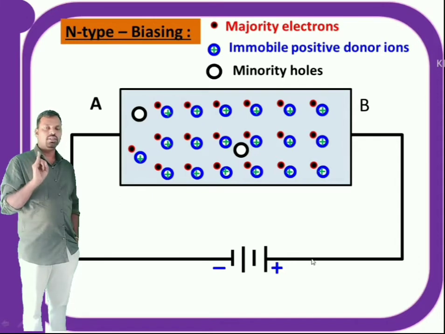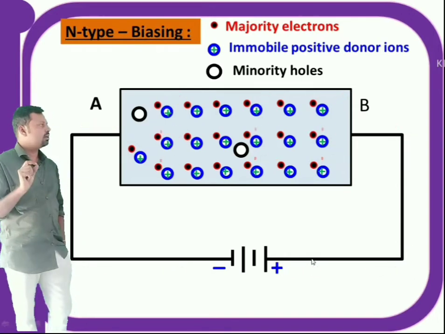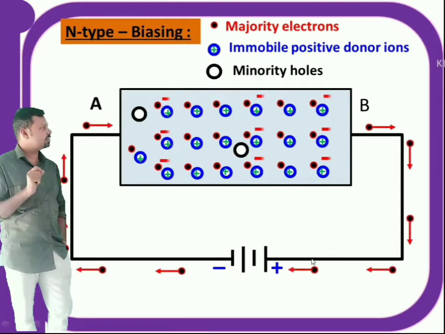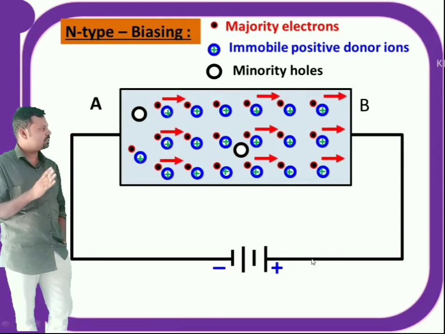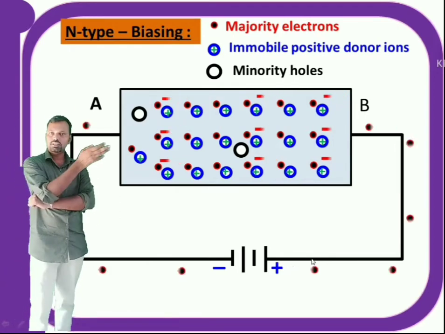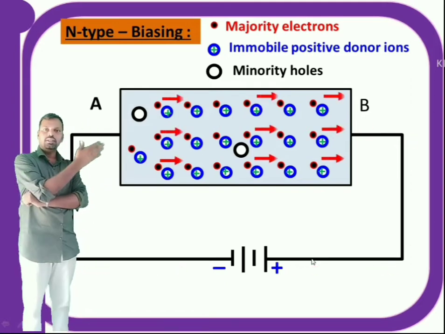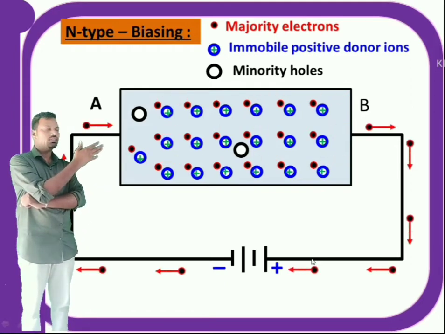Now when this battery is connected to the n-type material, the electrons from the battery move towards the semiconductor. All the majority electrons in the semiconductor move from A to B, as I have shown with the red arrow. All the electrons are repelled by the negative terminal of the battery and they move towards the positive terminal.